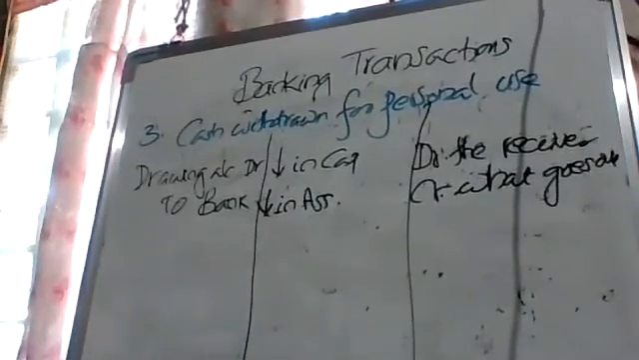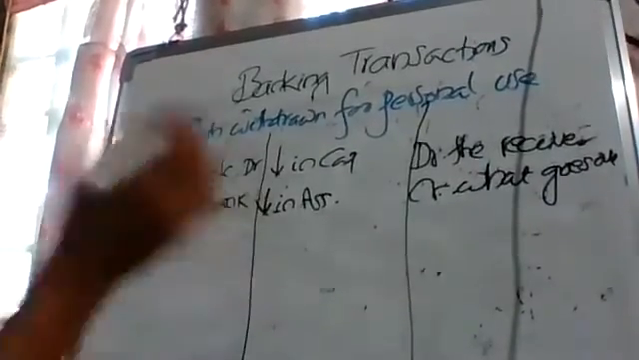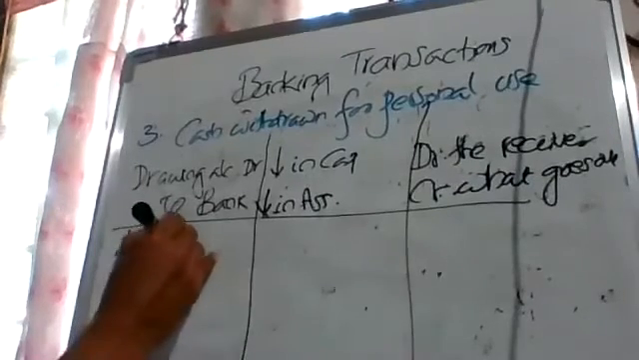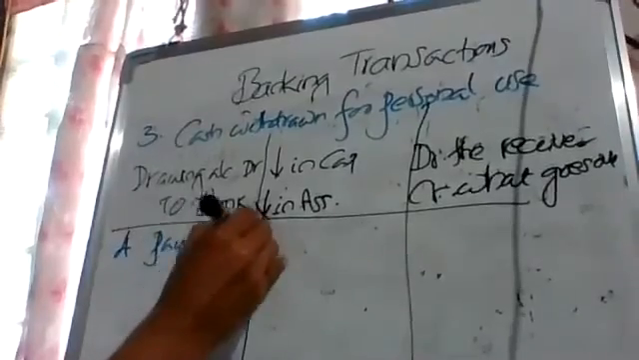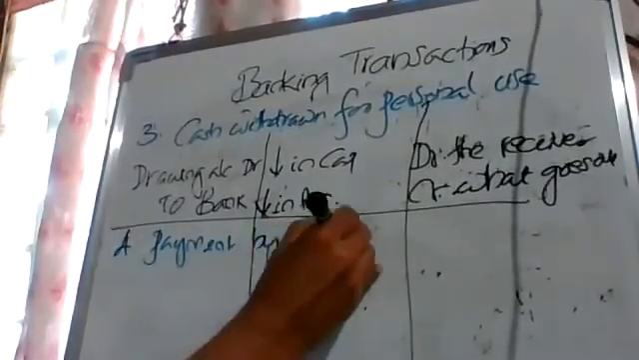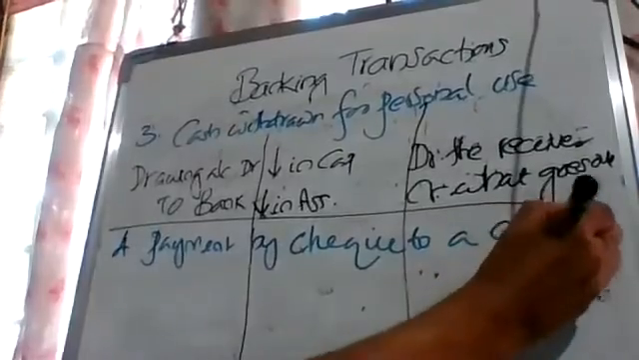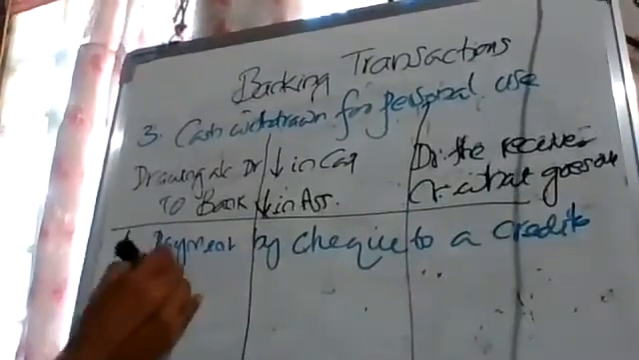What's the fourth one in our textbook? Payments by check to a creditor called Rakesh. We have to explain, not like that. Payment by check to a creditor. Here we have to study very well with the complete explanation. Payment by check to a creditor, in bracket Rakesh.